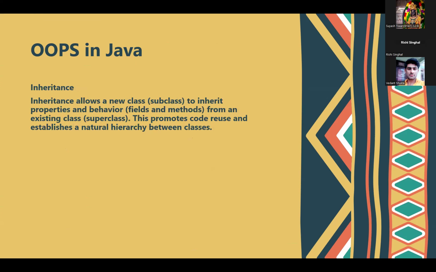Now let's move on to this part. Inheritance allows a new class, that is a subclass, to inherit the properties and behavior, that is the fields and methods, of an existing class, that is a superclass. This promotes code reusability and establishes a natural hierarchy between classes. Inheritance is like inheriting property. As you can see, the definition says that when one subclass inherits the properties of another superclass, this is known as inheritance.